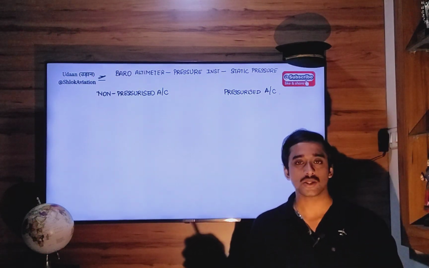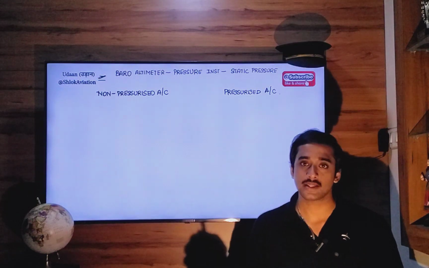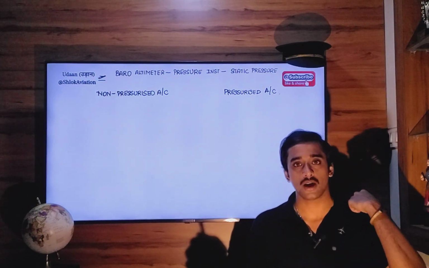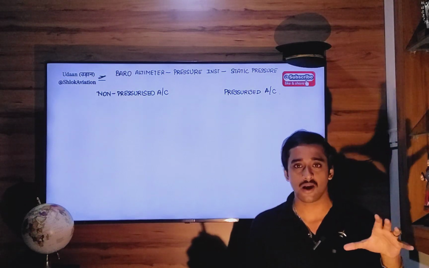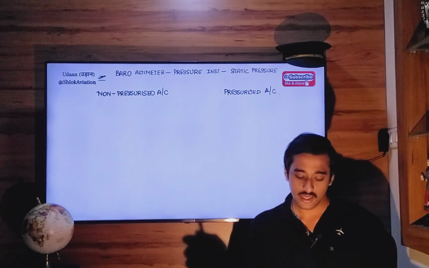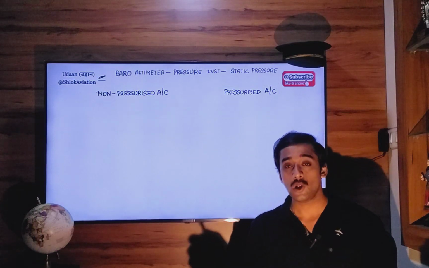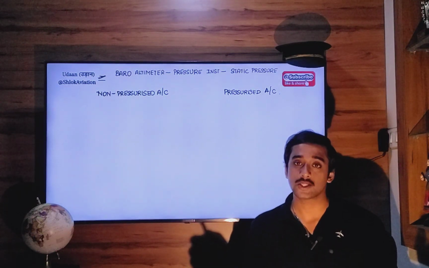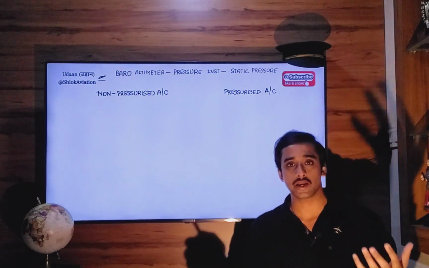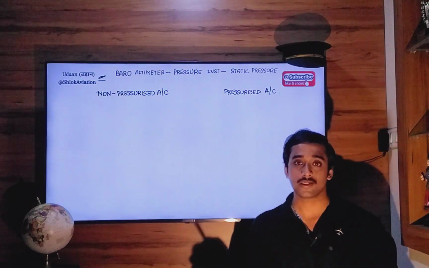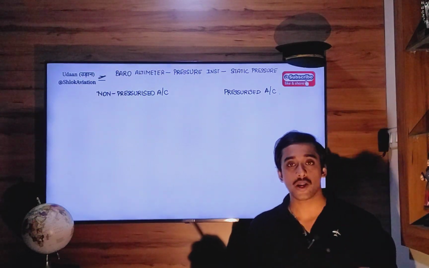So all small general aviation planes, or planes restricted to small cruise altitudes around 10,000, 13,000 feet, will not necessarily have cabin pressurization. But all those large, fast planes meant for operation at higher altitudes, more than 15,000, 20,000, 25,000, 30,000 feet, will be pressurized.